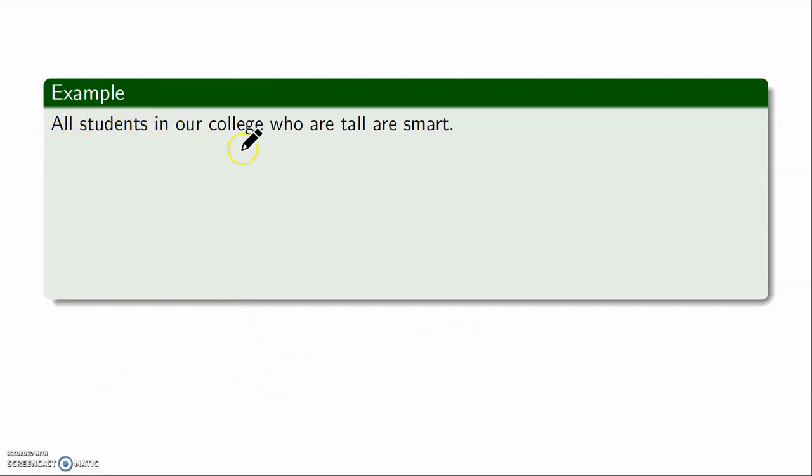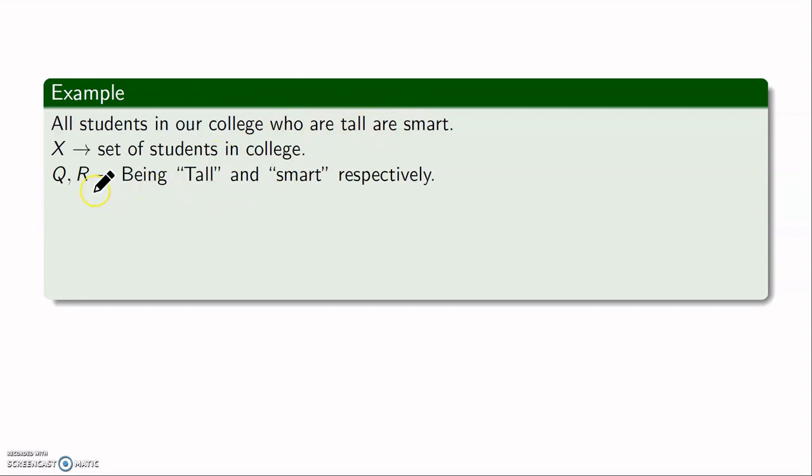This says all students in a college who are tall are smart. That means for all students in the college, if they are tall, then they are smart. The set of context here is the set of all students in a college, and the properties are being tall and being smart. Supposing Q and R are the properties of being tall and being smart respectively,